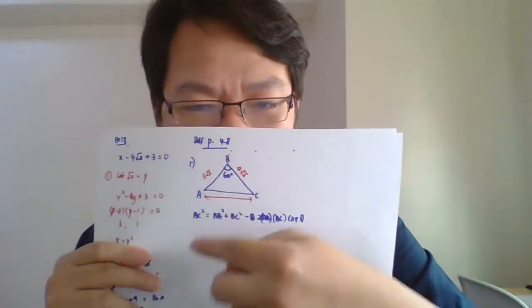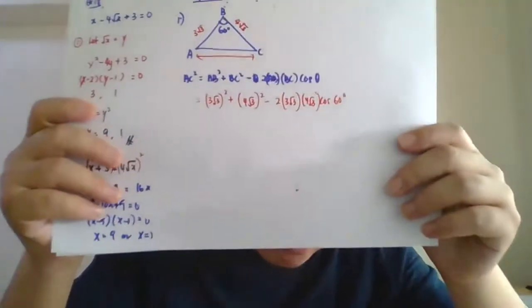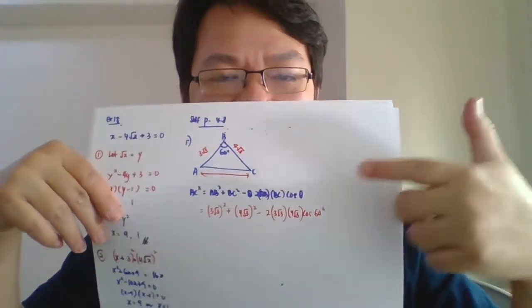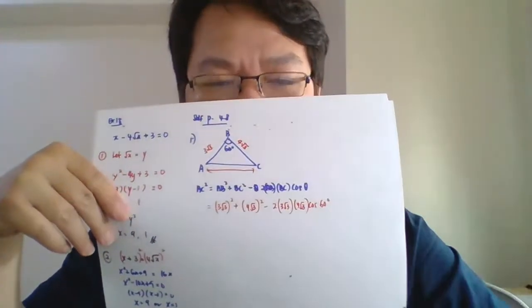So we just cut and paste, put it inside the formula, then we solve the problem. So AC squared equals 3 sert 3 squared tambah 4 sert 3 squared tolak 2 times 3 sert 3 times 4 sert 3 cos 60. This is how we substitute every value. Just apply this formula, then masuk dan selesai.